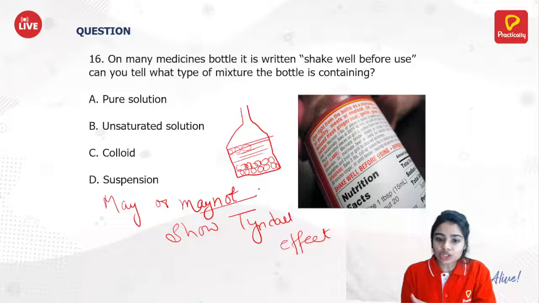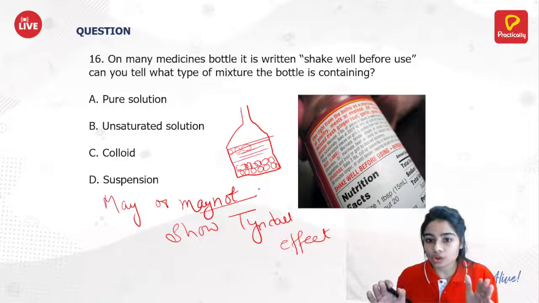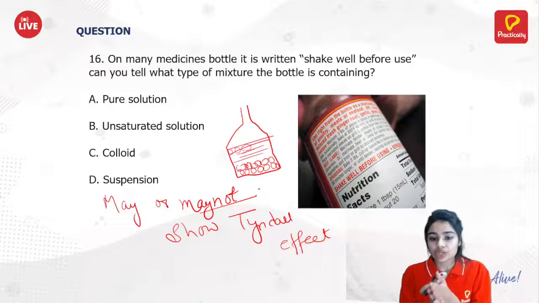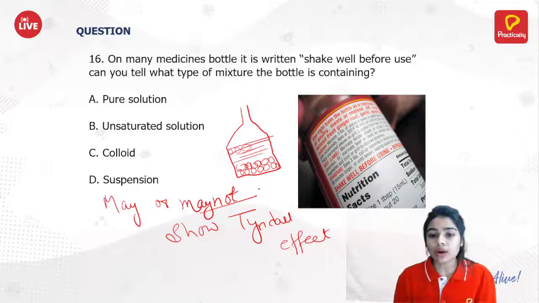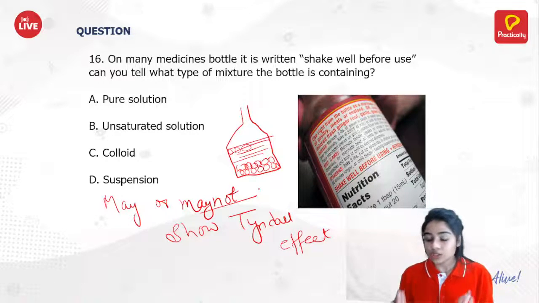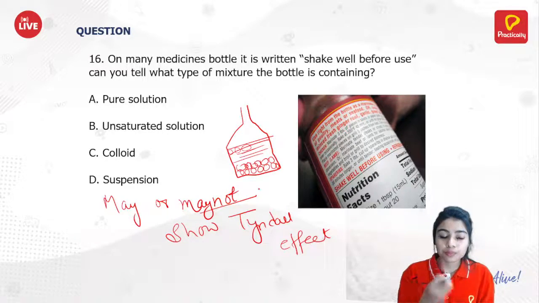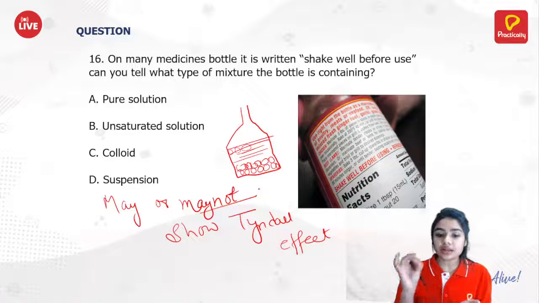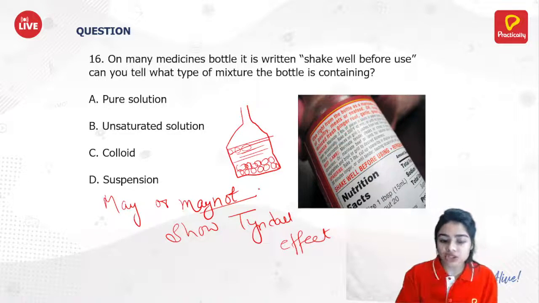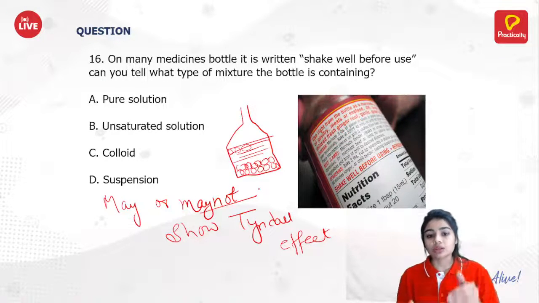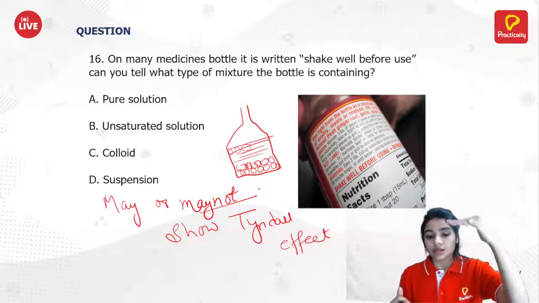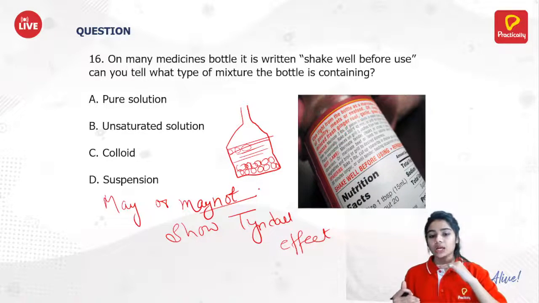And when the suspension particles settle down, then there are no particles in the solution to scatter the light and show us the Tyndall effect. So that's why it is written in the Tyndall effect property that suspension may or may not show Tyndall effect, because the particles just settle down in the solution.